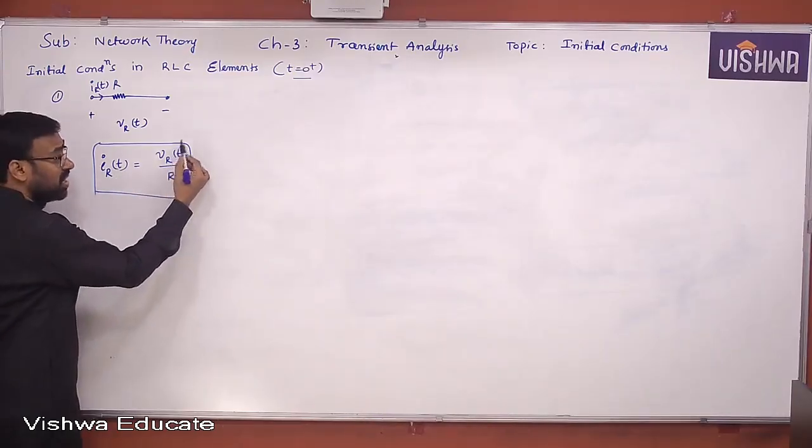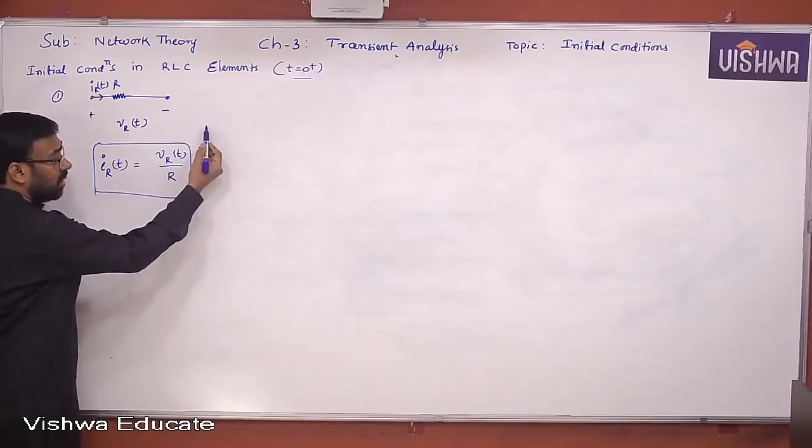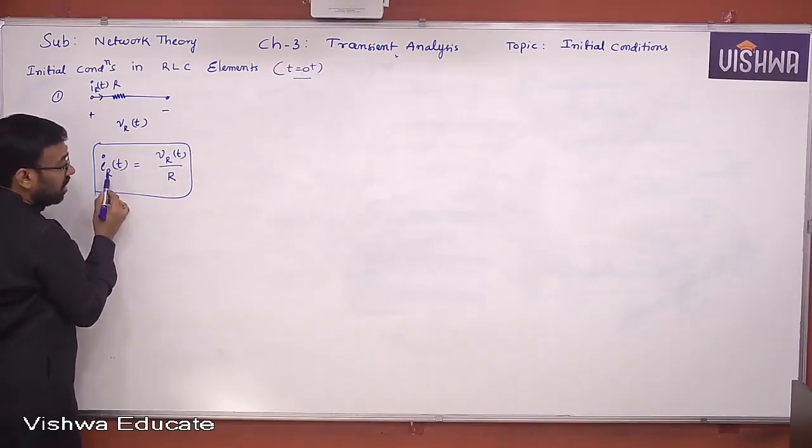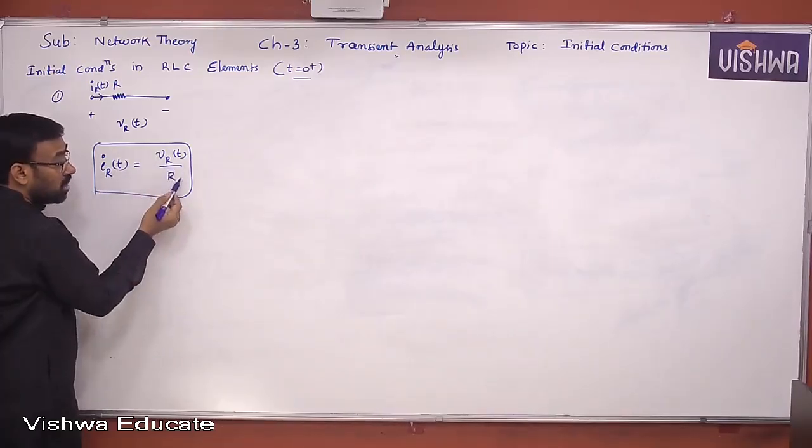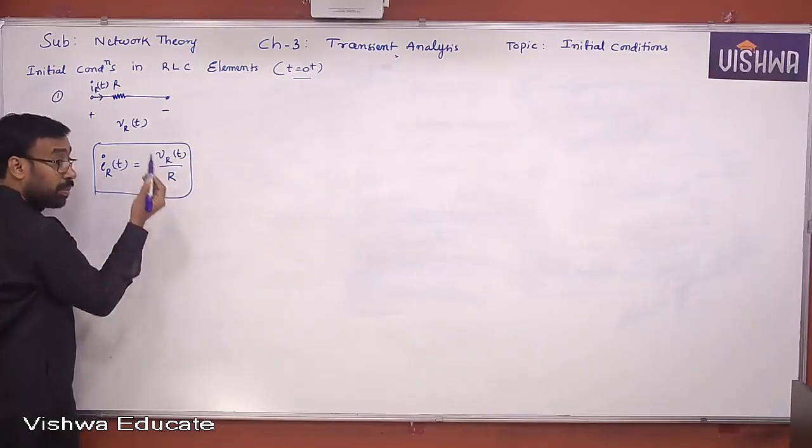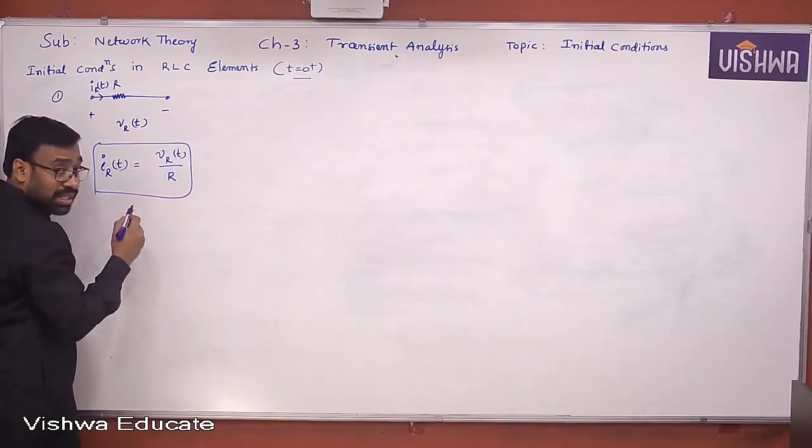If voltage changes instantaneously, its corresponding current may also change instantaneously in proportion to the voltage because R is constant. I is directly proportional to V, and vice versa.